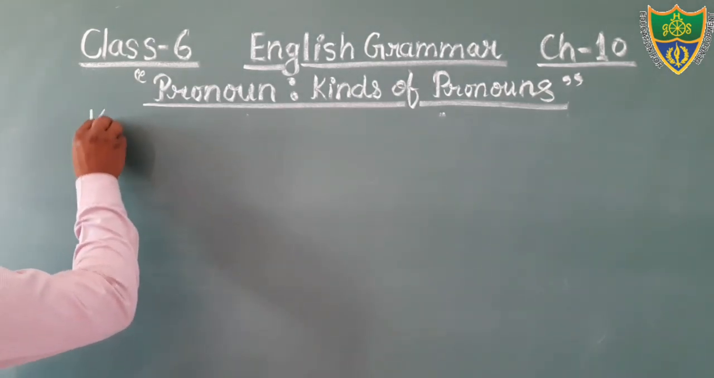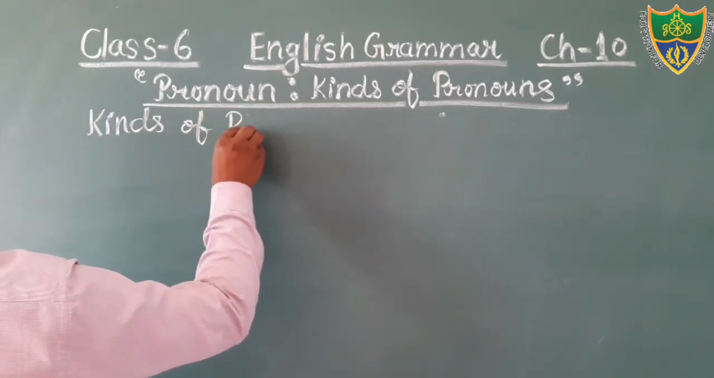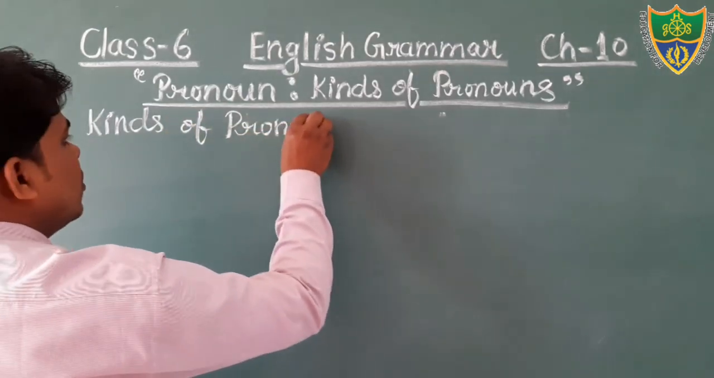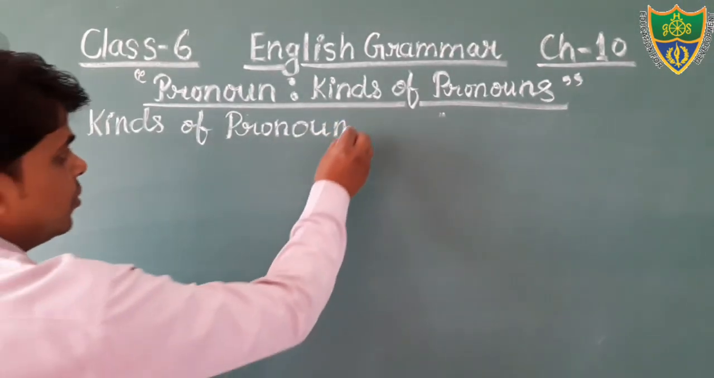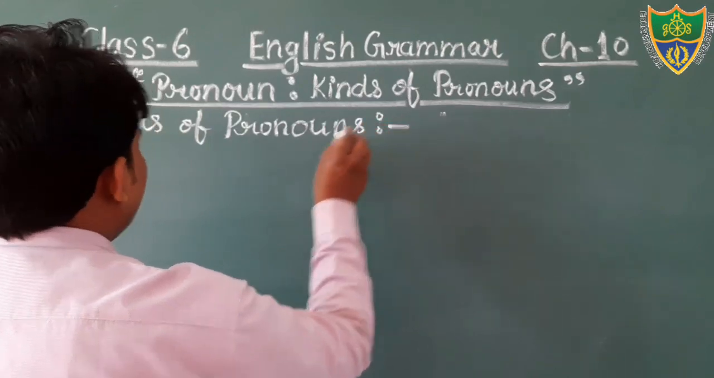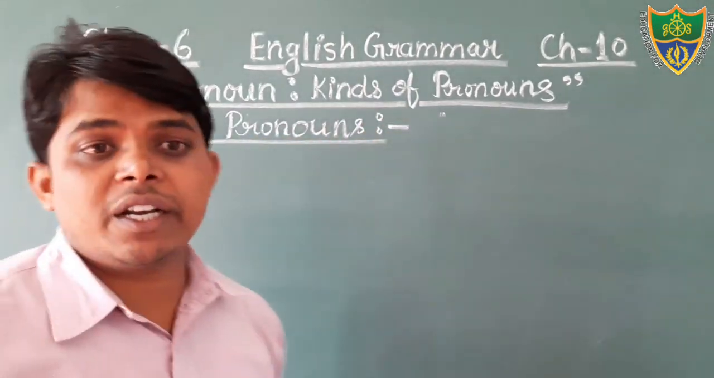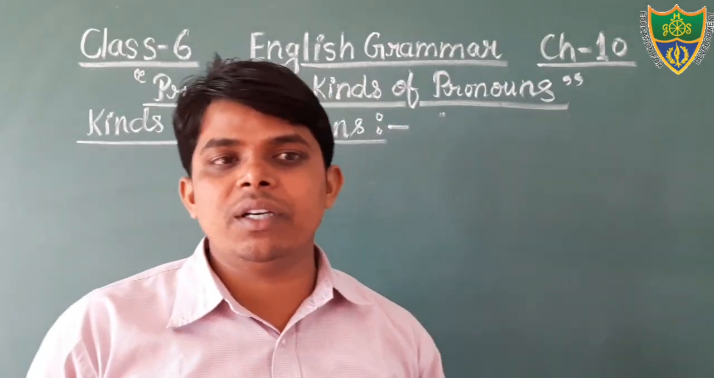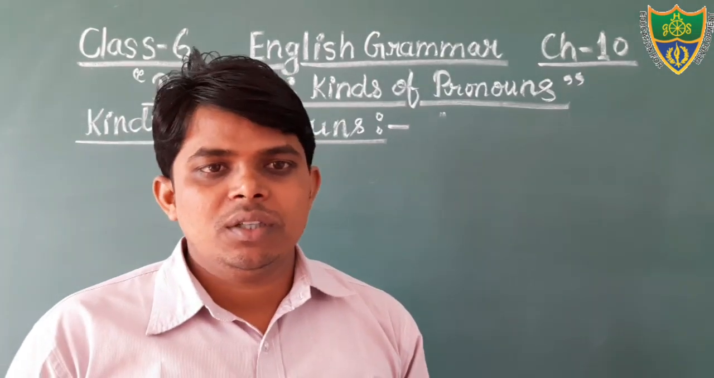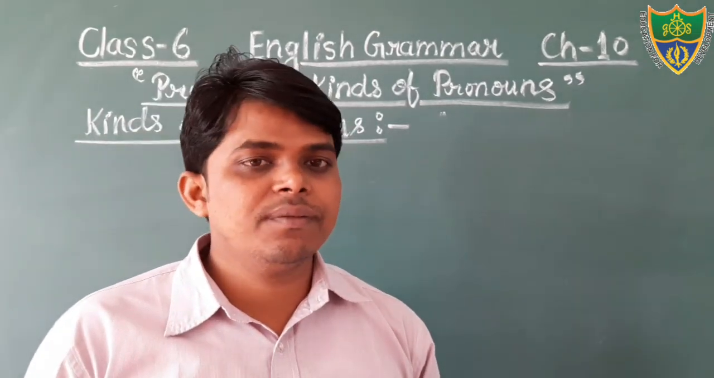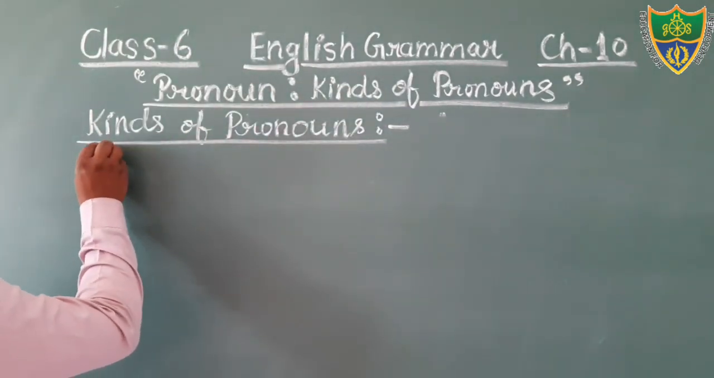Come to the next heading, kinds of pronoun. Kinds of pronoun. Dear students, in your book there are given 7-8 kinds of pronoun. Although there are 10 kinds of pronoun, you have to read only 7 or 8 kinds of pronoun. That is given in your book. You can also see in your book, but write down these kinds that you have to read.